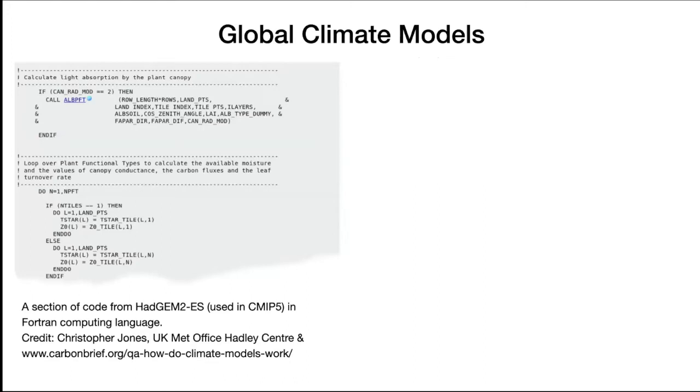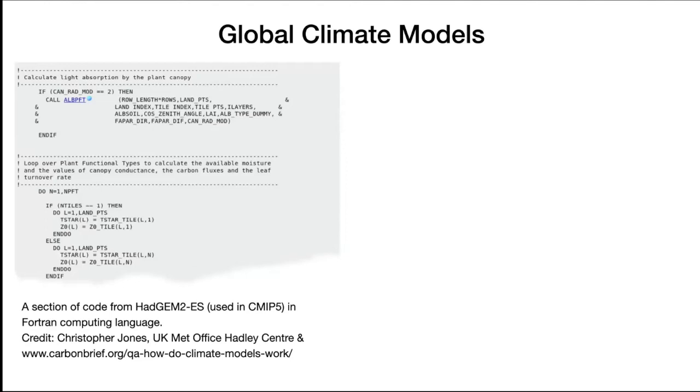So on the left of this slide, you can see a few lines from the model. This is a section from HadGEM2, one of the most well-known climate models from the UK Met Office. Global climate models are still run in Fortran computer language nowadays.